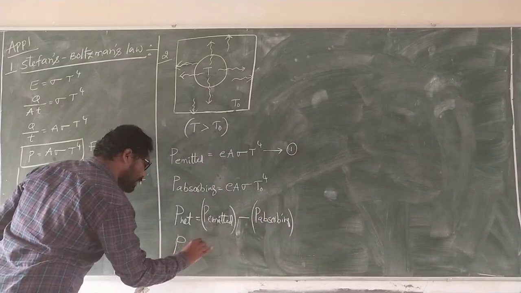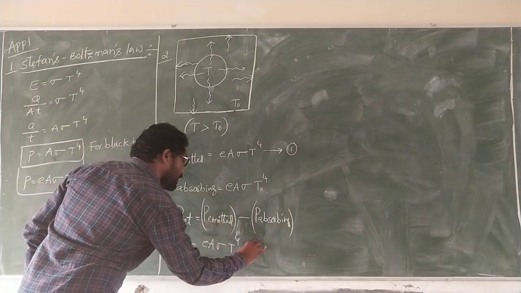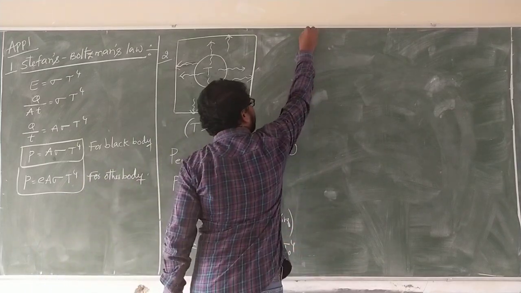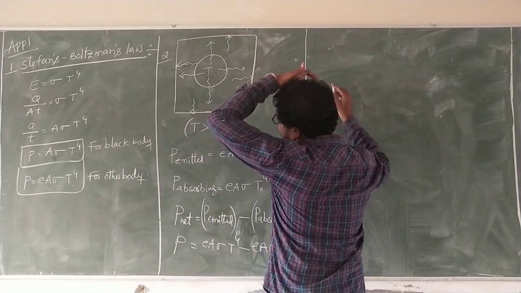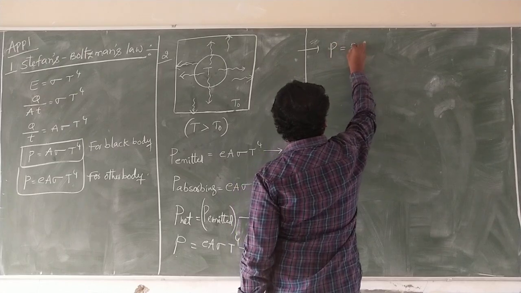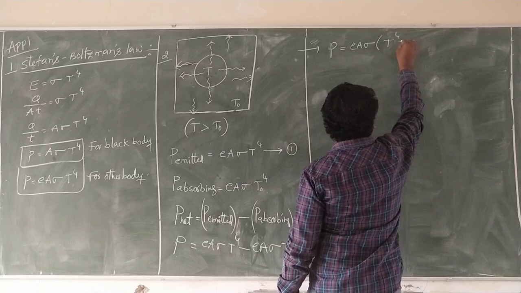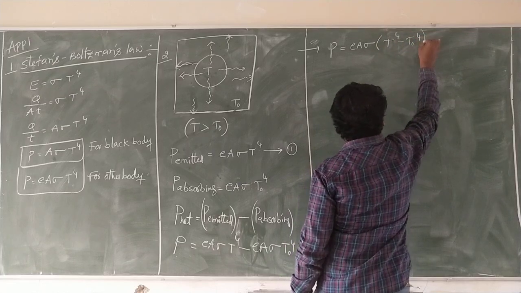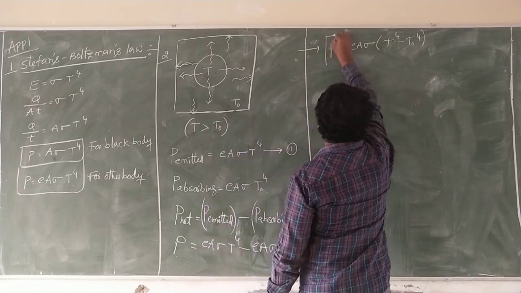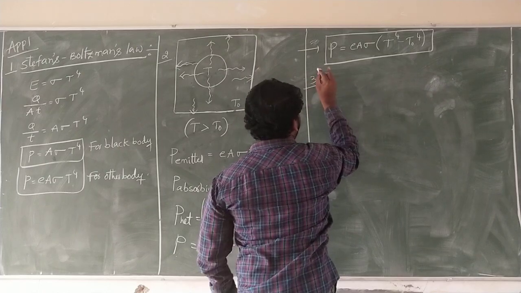P is equal to E A sigma T power 4, and E A sigma T0 power 4. The remaining is P net, equal to E A sigma of T power 4 minus T0 power 4. Finally, P is equal to E A sigma T power 4 minus T0 power 4.